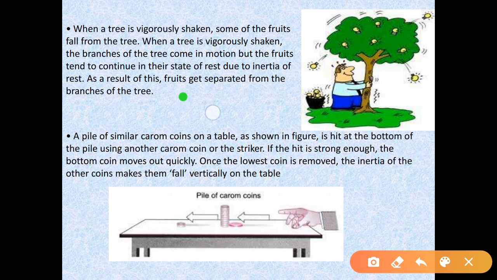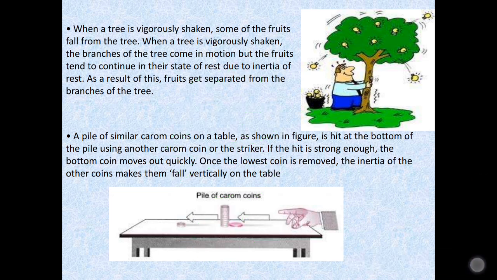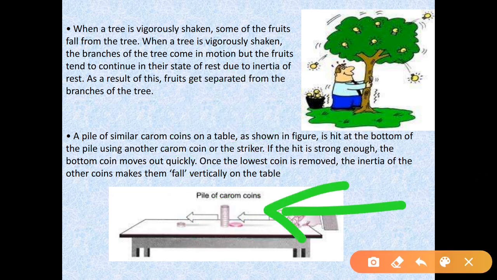Here all these coins in the pile are lying right above each other. So when you strike it with the help of the striker, and if you strike it hard enough, then what will happen? The carom coin which is at the bottom will only move, and the other carom coins which are above the bottom coin will try to maintain their state of rest. So all these other coins are at rest due to the inertia of rest because they are opposing the change provided.